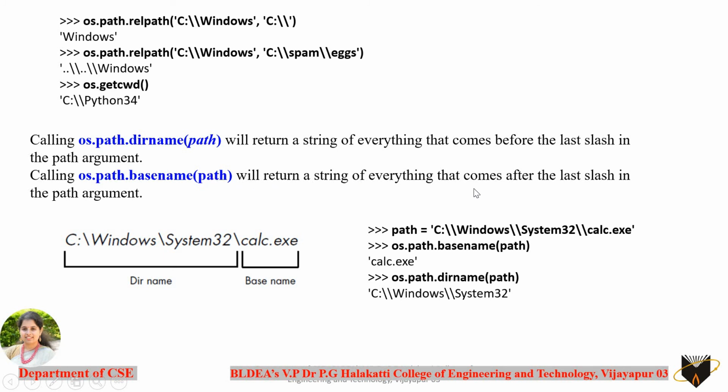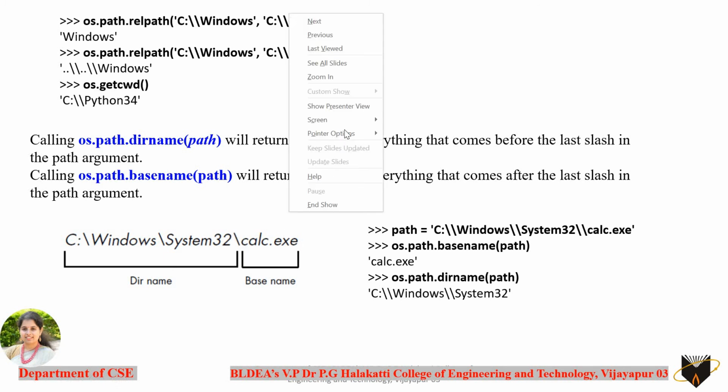It will return a string of everything that comes after the last slash. For example, consider this as an absolute path. The last slash in this example is this one. If you use dirname on this value, it will give you everything which comes before this last slash. But if you use basename, it is going to give you everything that comes after the last slash.